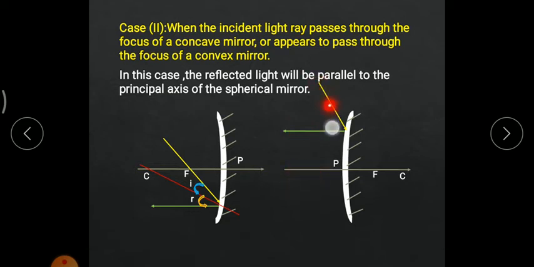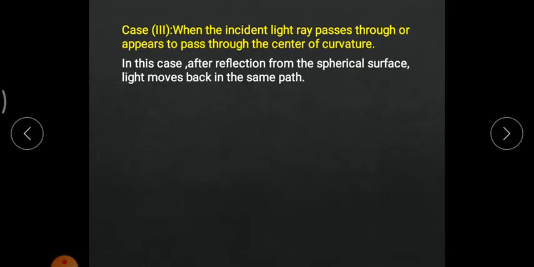Again, whenever an incident light ray appears to pass through the focus, the reflected light ray would be parallel to the principal axis. If this was the path of the incident light ray, I'm tracing that path backward. It is passing through the focus. In that circumstance, the reflected light ray would be parallel to the principal axis. Again, with a normal, the angle of incidence and angle of reflection would be equal. This was case number 2.